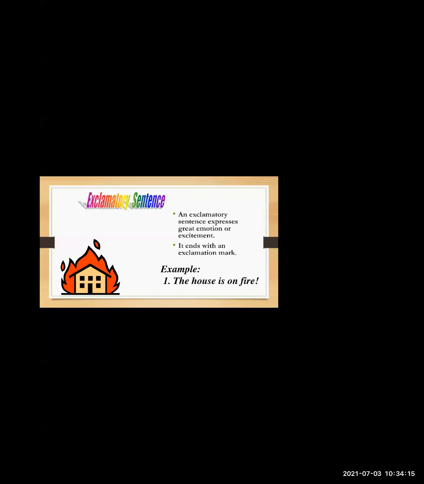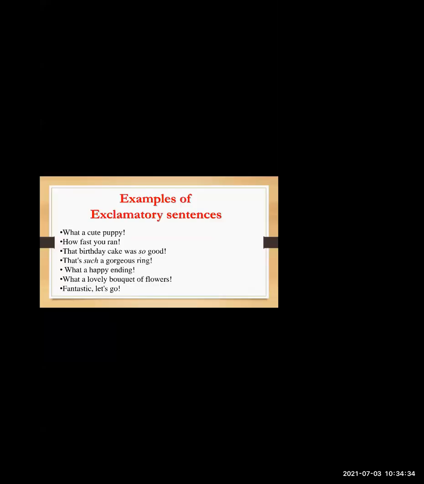For example, the house is on fire! And you can see there is an exclamation mark here. So sentences which express some strong emotions or something about excitement are known as exclamatory sentences. Let us look at a few more examples of exclamatory sentences. What a cute puppy! How fast you ran! That birthday cake was so good! That's such a gorgeous ring! What a happy ending! What a lovely bouquet of flowers!